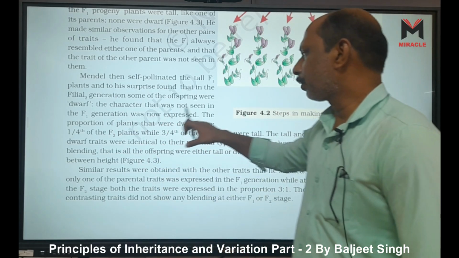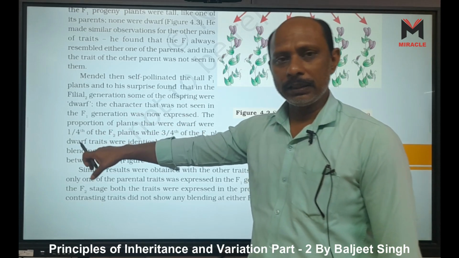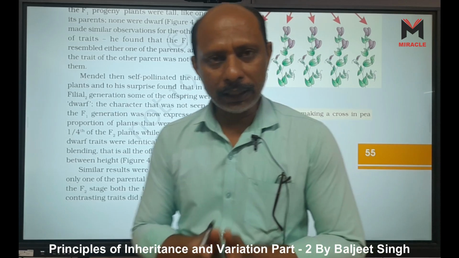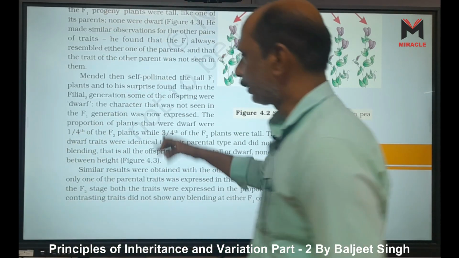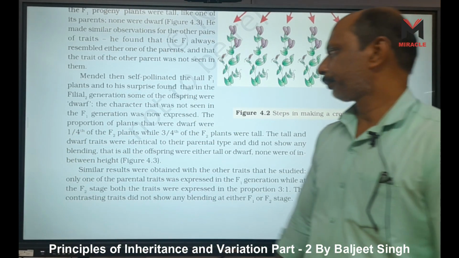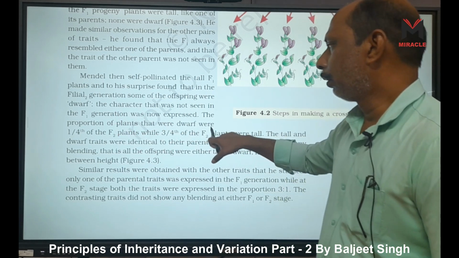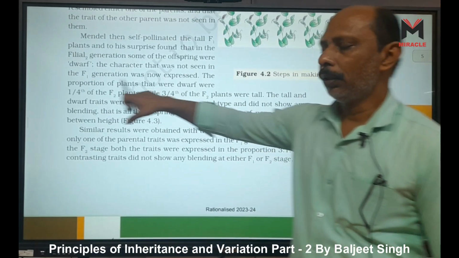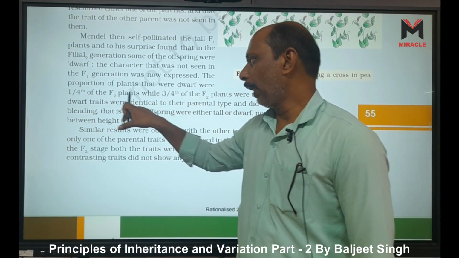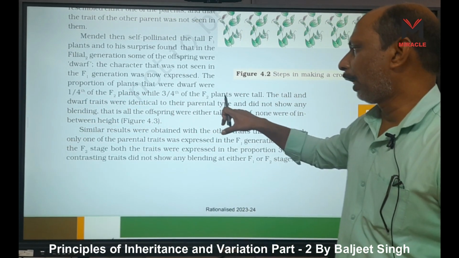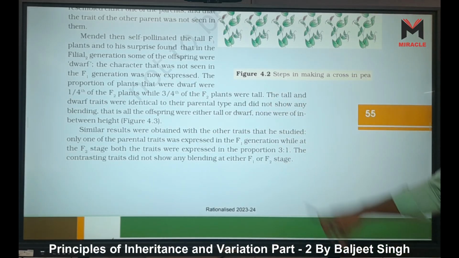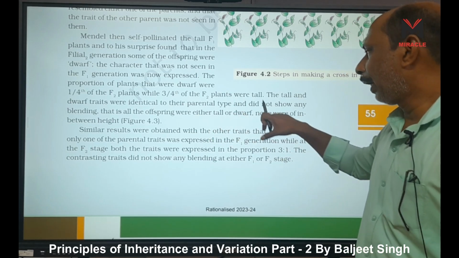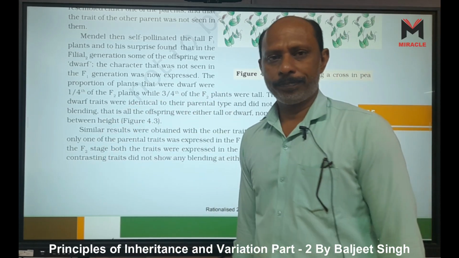The character that was not seen in the F1 generation comes into the F2 generation. That means they are separated, they are segregated, right? Then the second law is coming, the law of segregation. The proportion of plants that were dwarf was 1/4 for the F2 plants, while 3/4 of the F2 plants were tall, right? The tall and the dwarf traits were identical to their parental type and did not show any blending.